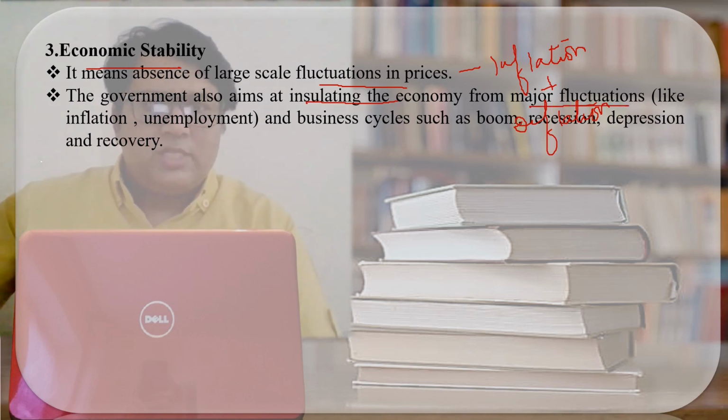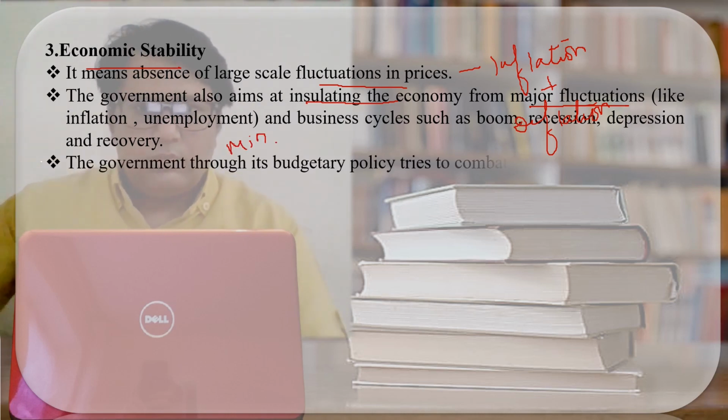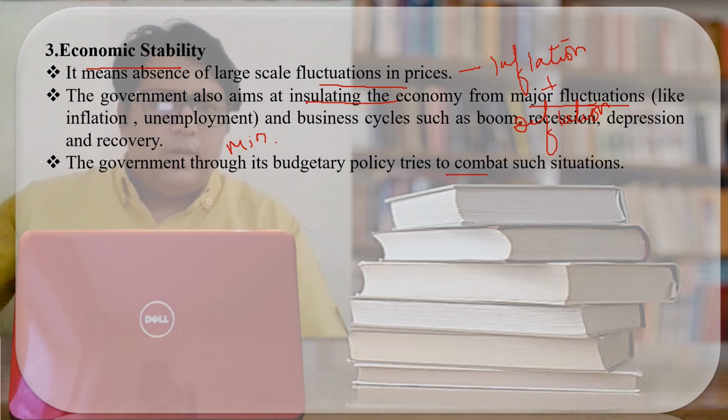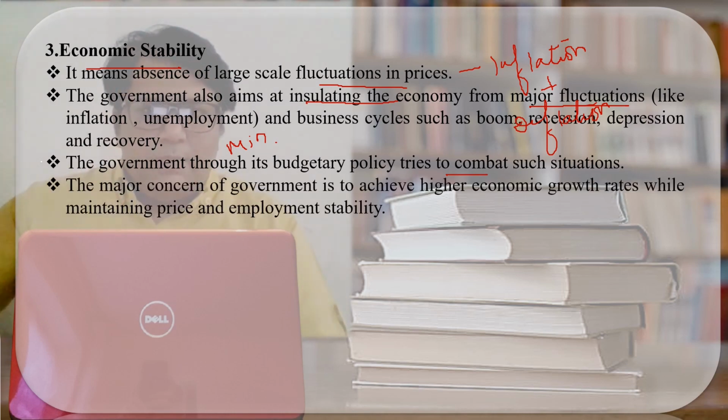It means every government is committed that the price fluctuation, that is inflation, unemployment or the business cycle, should be bare minimum. Should be minimum. The government through its budgetary policy tries to combat this situation, try to solve this situation. The major concern of the government is what? Is to achieve higher economic growth, and the higher economic growth can only be attained when there is employment stability and when there is price stability.